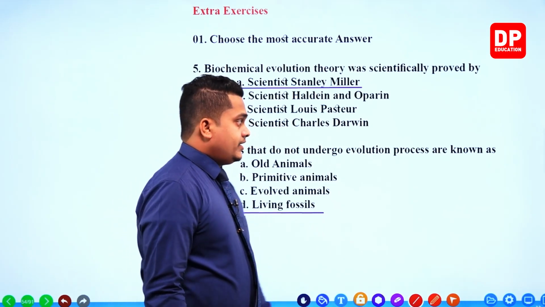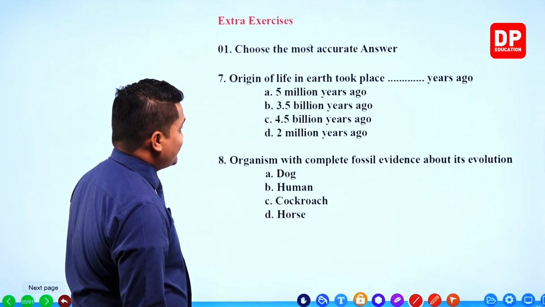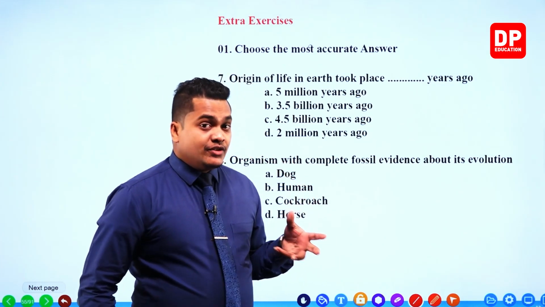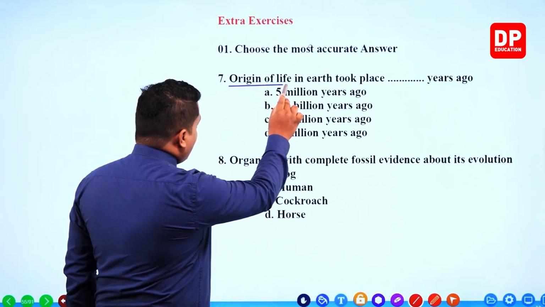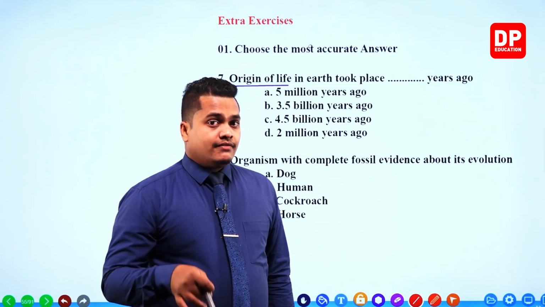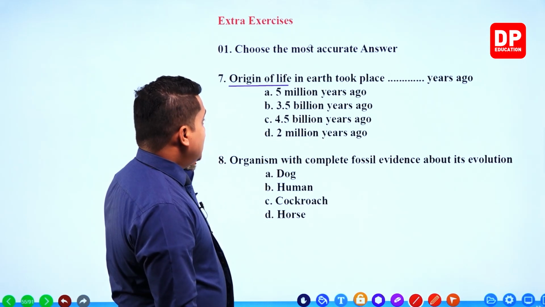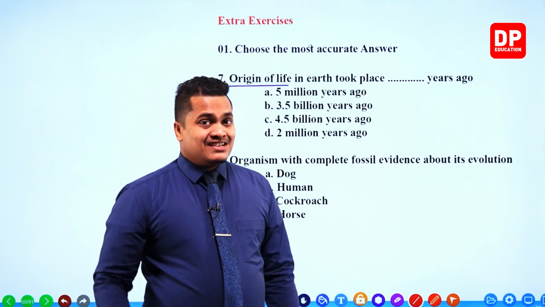Okay. Next one. Origin of life on Earth took place about when? Now these questions are somewhat tricky, my dear children. Earlier it was asking about the origin of earth. Now it is asking about the origin of life on earth. So the origin of earth occurred 4.5 billion years back. The origin of life on earth took place 1 billion years after that.